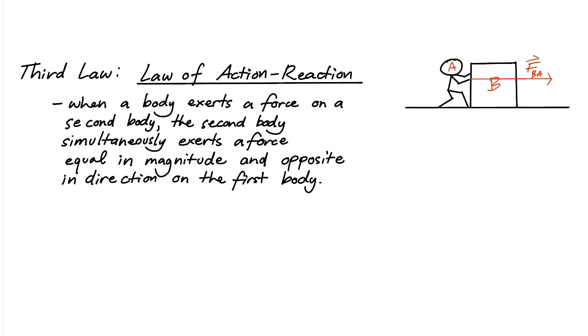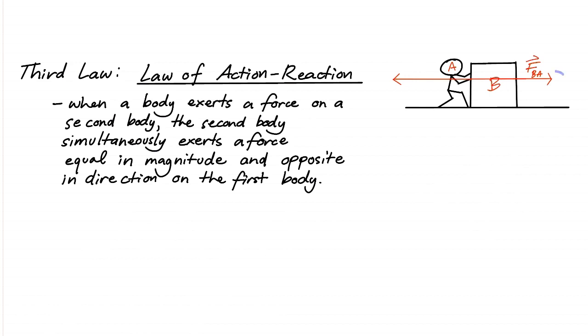So the moment the person pushes our box, the box in return, or simultaneously, not in return, because they exist at the same time, once the person pushes that box, the box will also exert a force on our person, which is A. And this force is equal in magnitude.